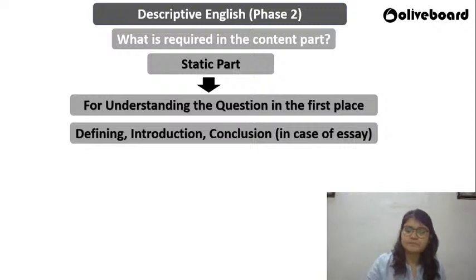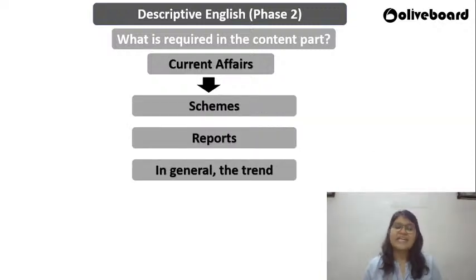Current affairs part, in general, you should be aware of the trend, what is going on around you. If there's a topic, you need to relate it to the basics and come up with a proper structure. You might use some important data points, some reports that have been published, some schemes that the government has come out with.